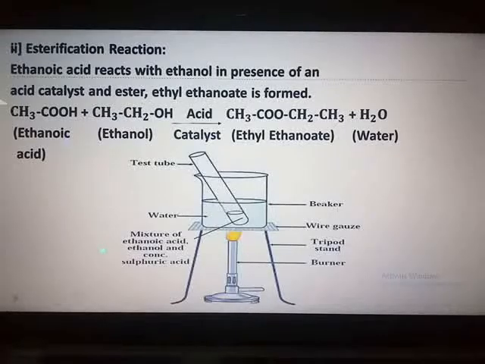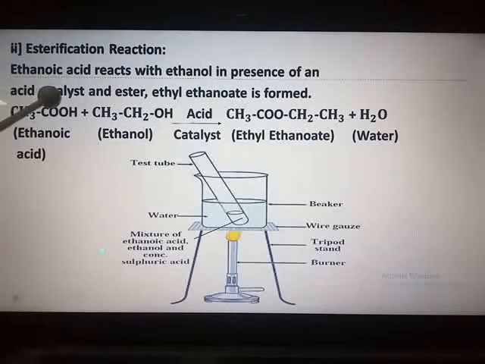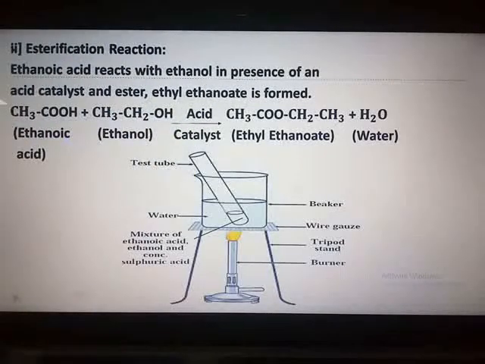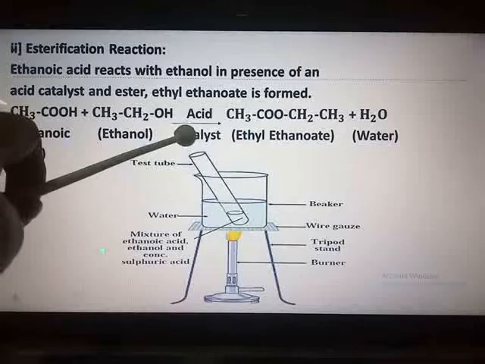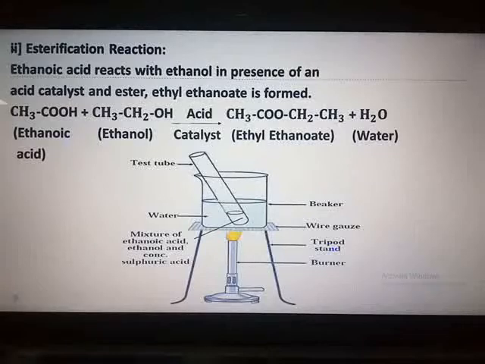What you will notice is a sweet smell coming out of this reaction. So how can you define it? Ethanoic acid reacts with ethanol in the presence of an acid catalyst and the ester ethyl ethanoate is formed. See, new words for you. Ethyl ethanoate. So the chemical formula: ethanoic acid, CH3COOH, reacting with ethanol, that is CH3CH2OH, in the presence of an acid catalyst forms ethyl ethanoate and water. And this reaction is nothing but an example of an esterification reaction.